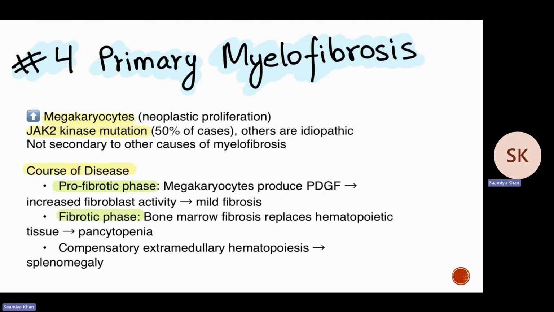Coming to number 4, which is primary myelofibrosis, it is a neoplastic disorder with the overproduction of megakaryocytes. This is also associated with JAK2 kinase mutation in about 50% of the cases, while the rest are idiopathic. This disease causes fibrosis of the bone marrow, not secondary to other conditions, which disrupts normal blood production.